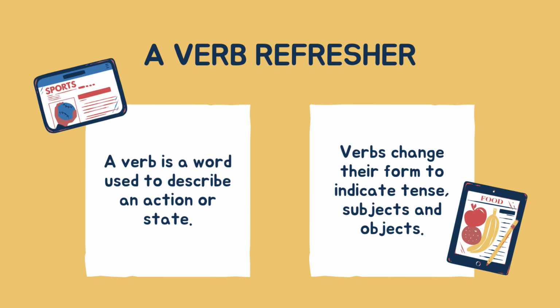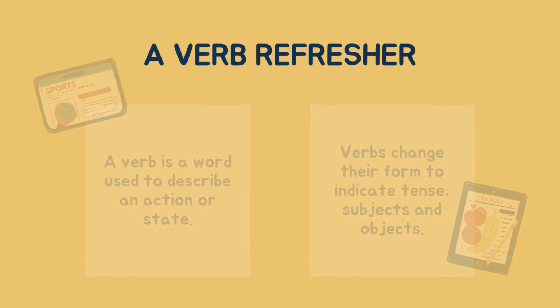So, what is a verb? A verb is a word that is used to describe an action or state. It's the verb which usually changes the tense of the sentences. Verbs change their form to indicate tense, subjects, and objects.